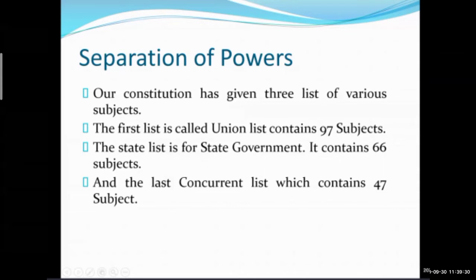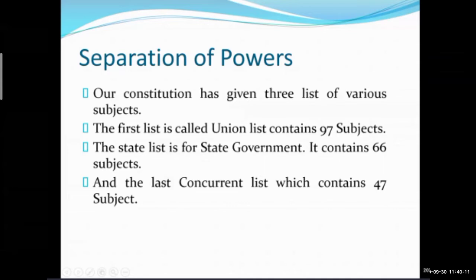Now listen carefully, both the governments can make laws on the subjects included in the concurrent list. If a subject comes up that is not included in any one of the lists, the union government is entitled to make laws on it. Who is making the laws? The union government is making the laws. These powers are termed as residuary powers. What is it known as? It is known as residuary powers.